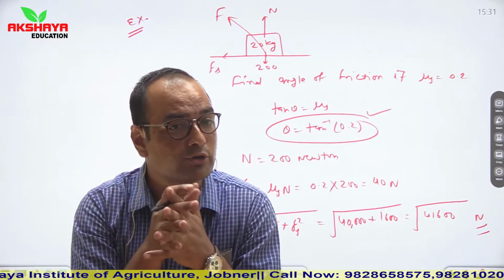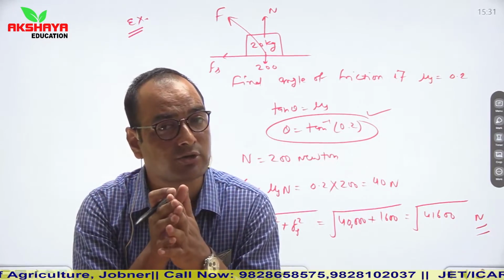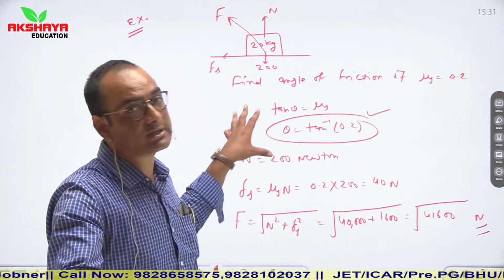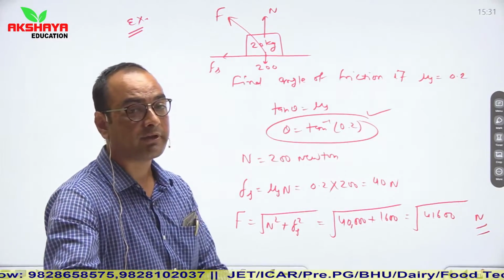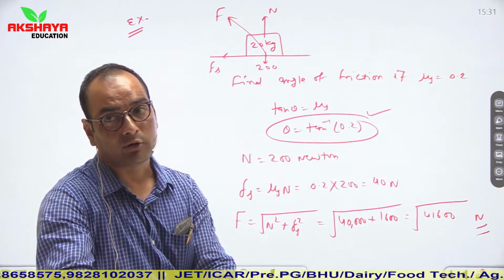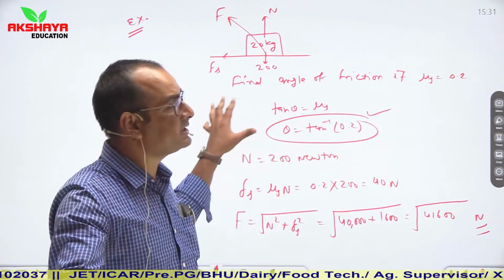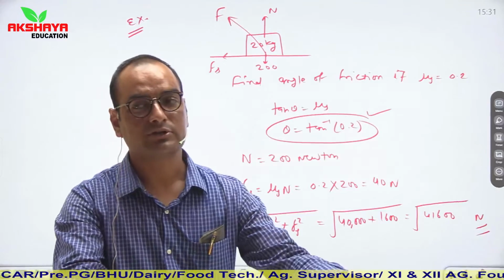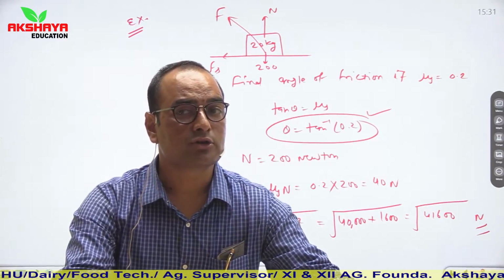Motion of a particle in horizontal circle, motion of a particle in vertical circle, and question based on vertical circle motion and horizontal circle motion we have discussed in previous lecture. In today's lecture we have discussed about friction and banking in road and questions based on this phenomena. So this is the dynamics of circular motion. So that's it from circular motion. So in our next lecture we will discuss Newton's laws of motion.